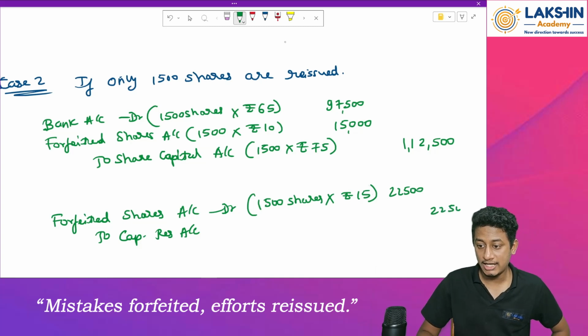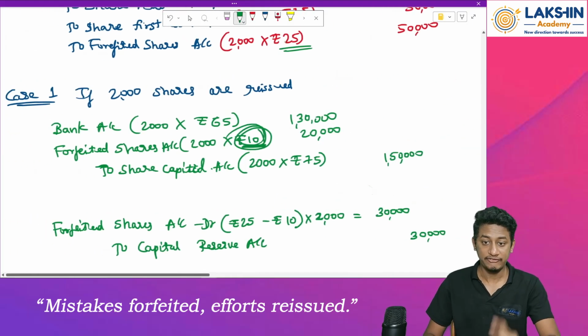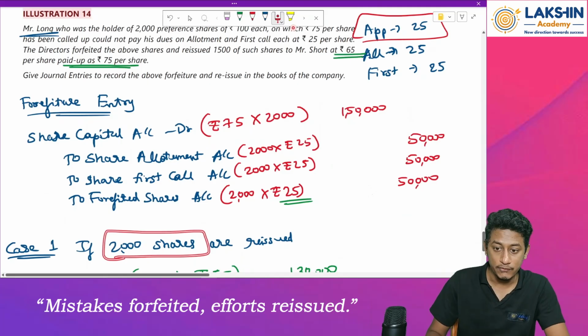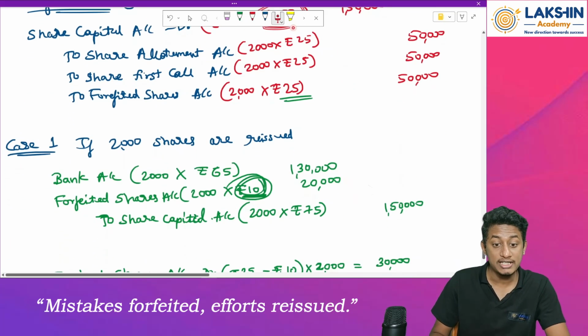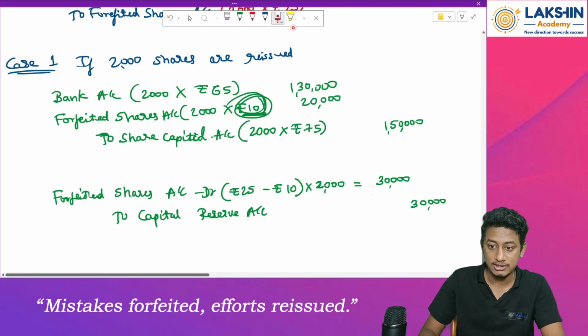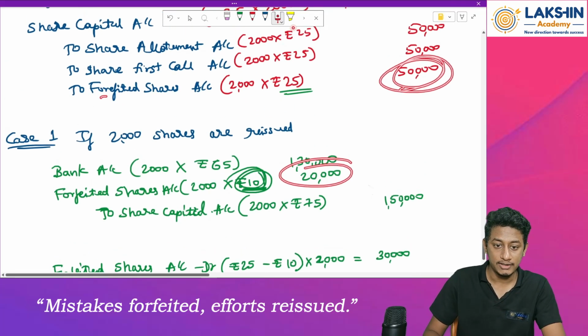500 is the total gain on the reissue of the shares. Clear with this? Yes. One more thing: this shortcut works only if all the shares are reissued. How many shares are forfeited? 2000. How many shares are reissued? 2000. In that case, a shortcut is this forfeiture account minus this forfeiture account.